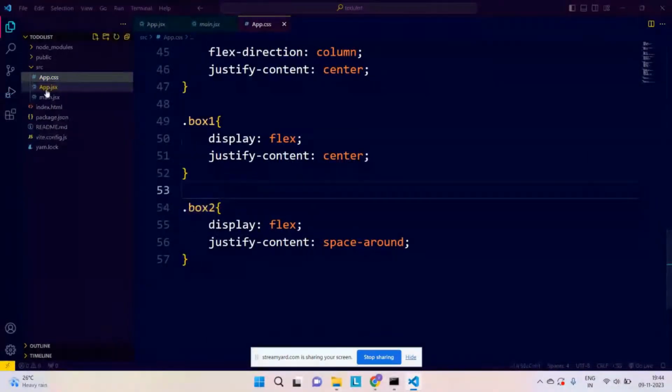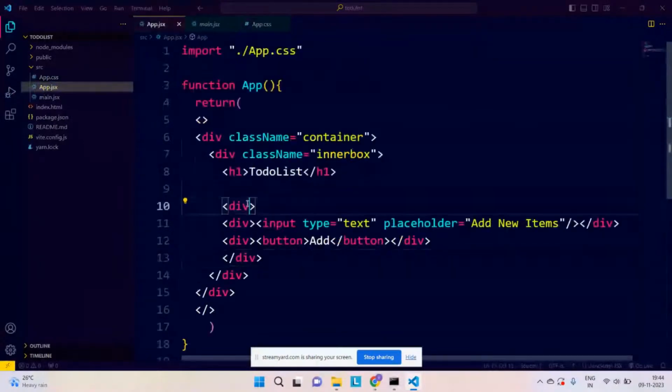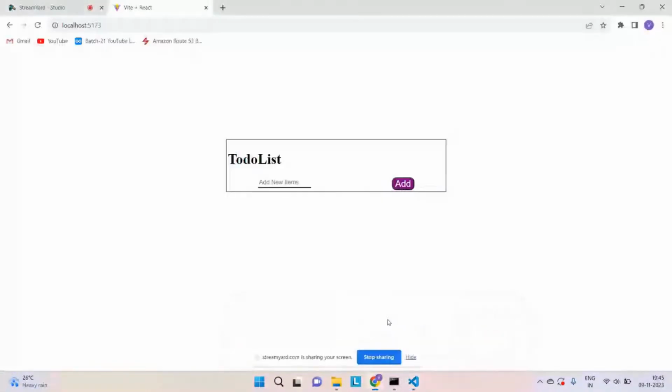So I will be going back over here, and for this I'll give a property of box two. I will save it. We'll go back and see. Okay, all the items are coming properly. We are getting add items over here and to-do list over here.